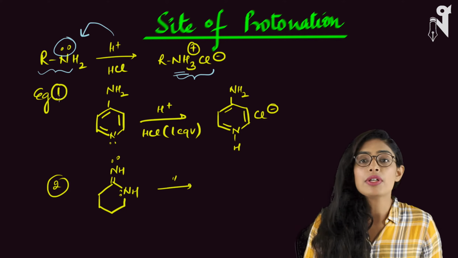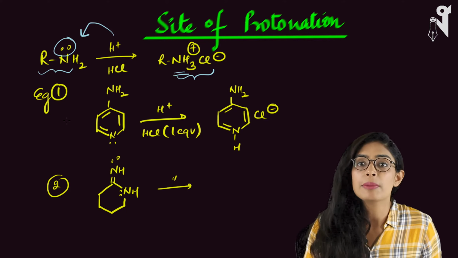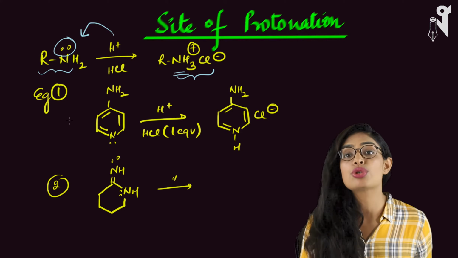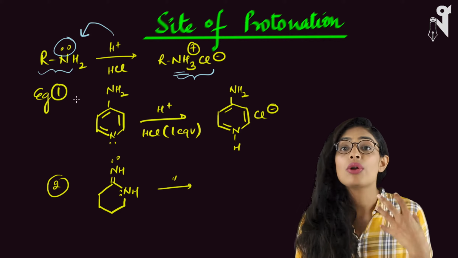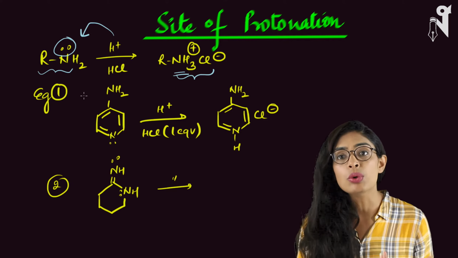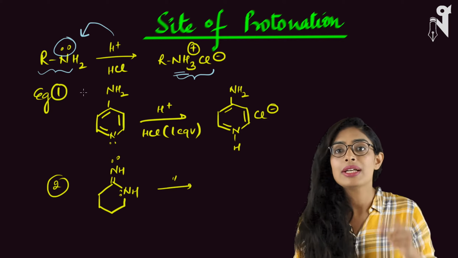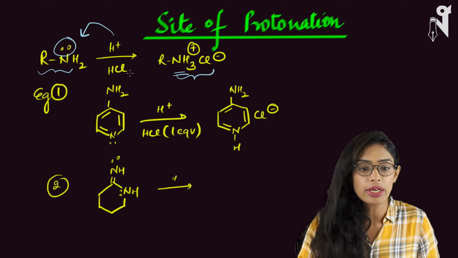Now we will talk about certain examples where we have multiple nitrogens on a molecule and we have to choose which nitrogen H plus should attack. That means on which nitrogen the electron density is more. Wherever the electron density is more, H plus will attack there, and that will be our site of protonation. So let's look at the first compound.